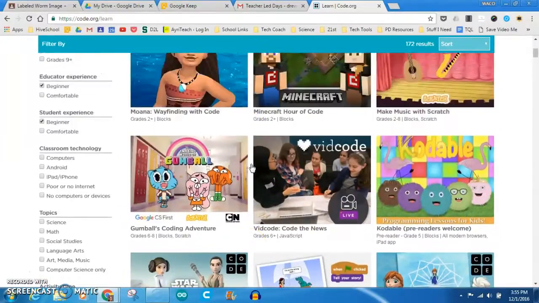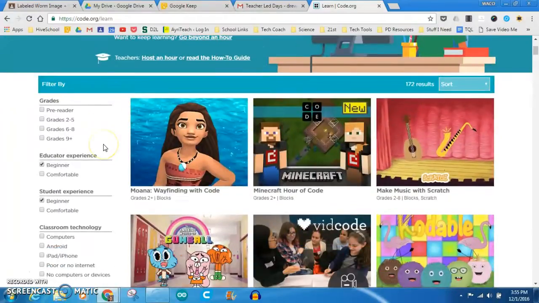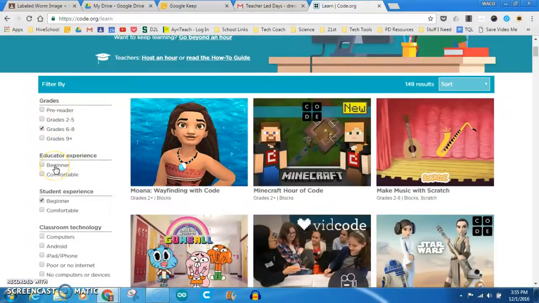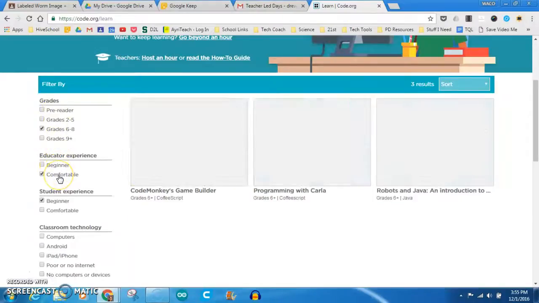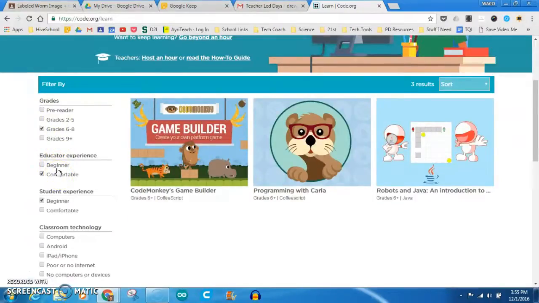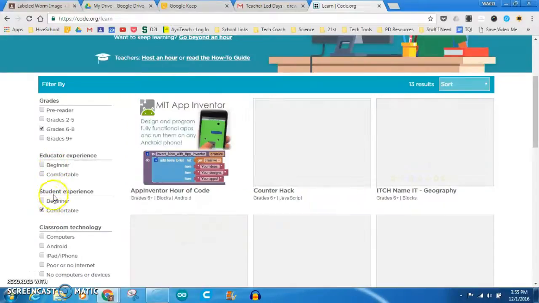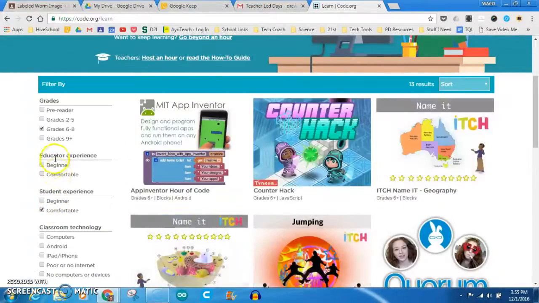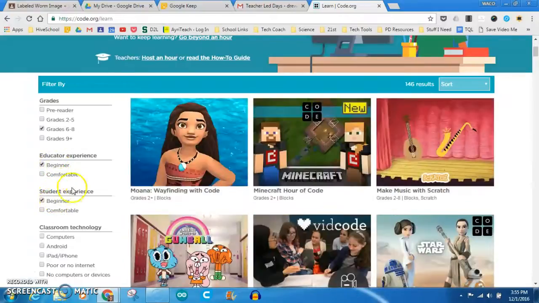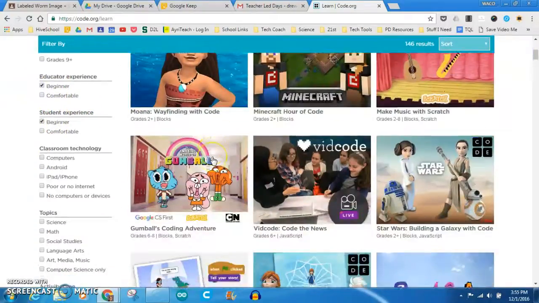But really what you need to pay attention to is how to get something that's right for you. And that's what these selection tools are for over here. So you can select what grade you are, and then whether you're a beginner or whether you're comfortable. Both the educator and the student can pick these things. If you don't know anything about coding, we'll just leave them all on beginner.